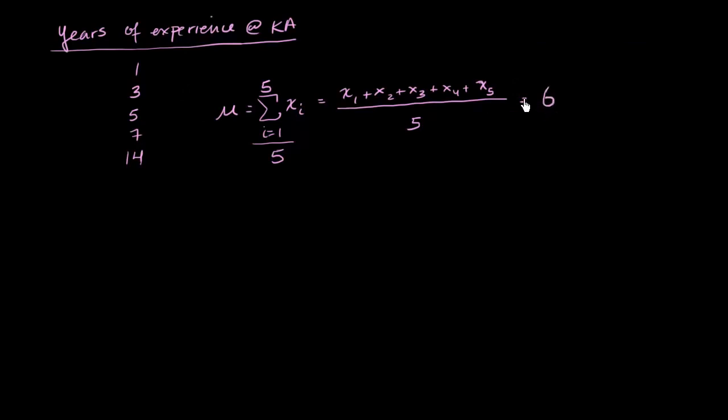Well, that's, I guess, interesting. But now I want to ask another question. I want to get some measure of how much spread there is around that mean, or how much the data points vary around that mean. And obviously I can give someone all the data points, but instead I actually want to come up with a parameter that somehow represents how much all of these things on average are varying from this number right here.